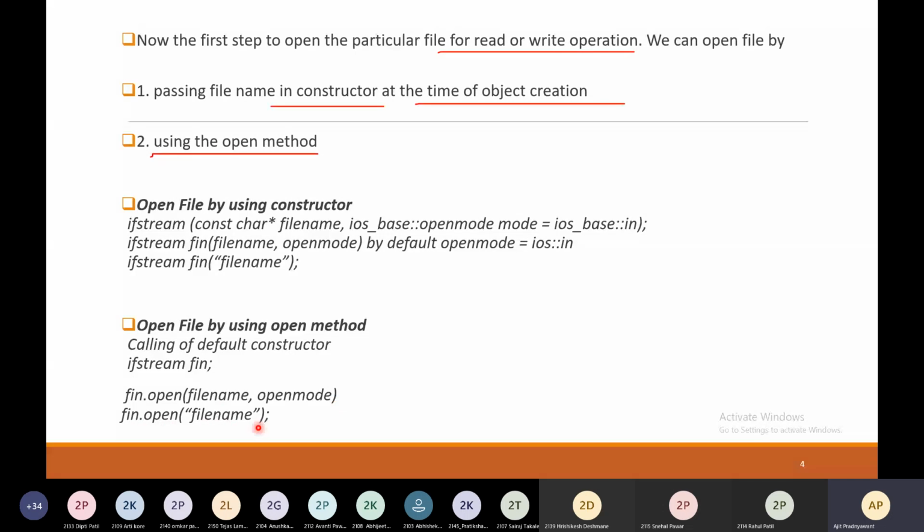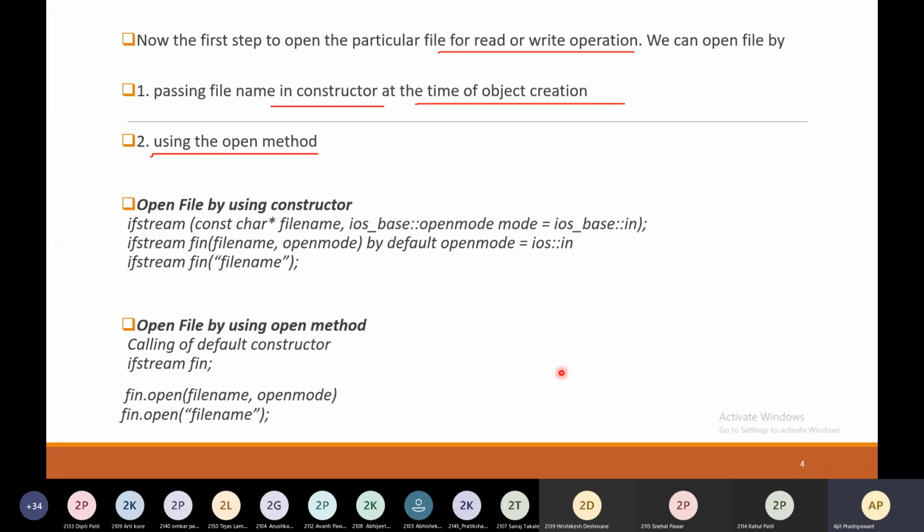By default, whatever mode it has will be considered over here. So these are the two approaches to open a file. Before performing any task on your file, you need to open it, and these are the two ways: first by using the constructor, and second by using the open method.